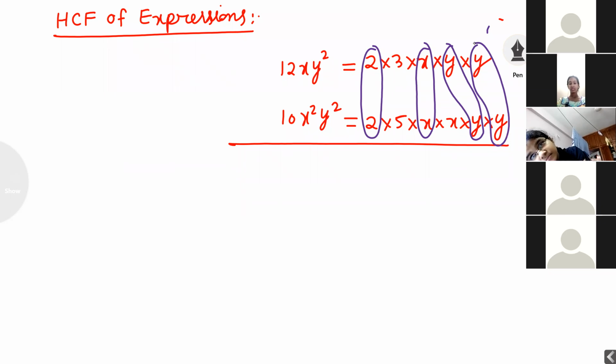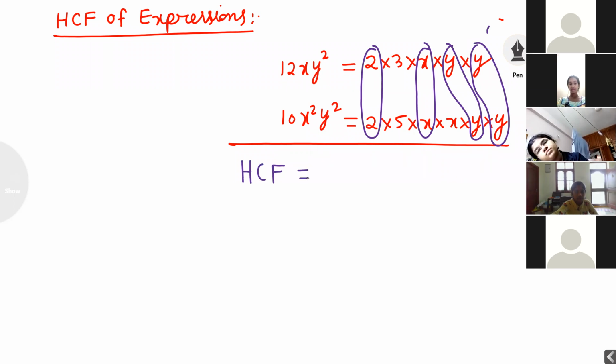First, I have solved factor, then common factor. Then I want to find out highest common factor, which is nothing but HCF. HCF is equal to 2 into x into y, which is 2xy square. This is HCF. Firstly, what we have done? We have done factor of that term. After factor, I have checked which term is common. After that, I have multiplied all common factors. That is called highest common factor.